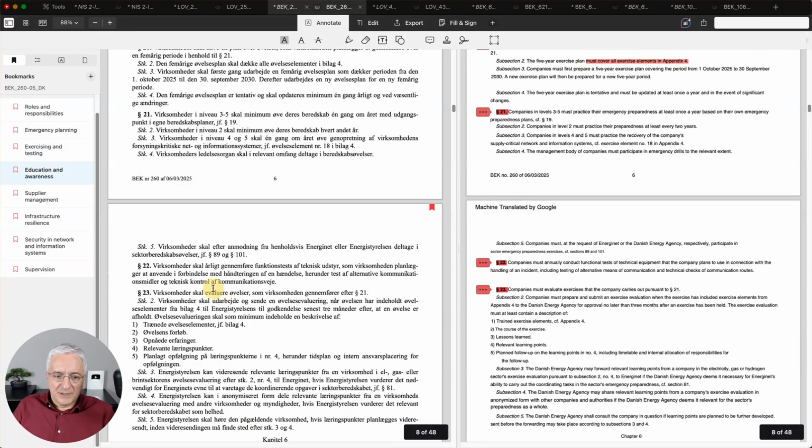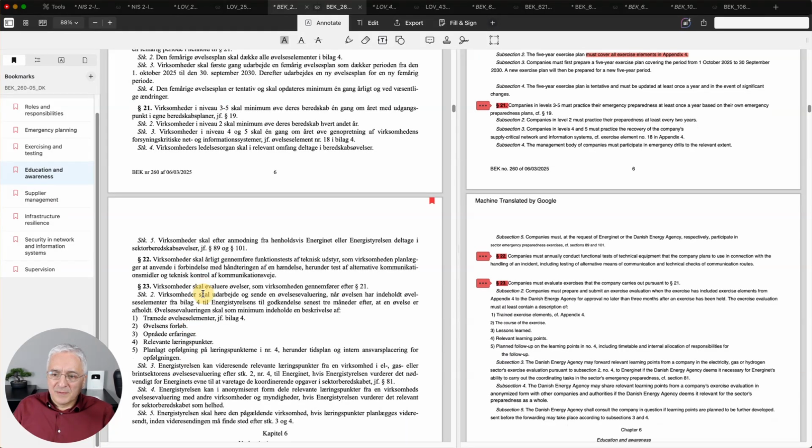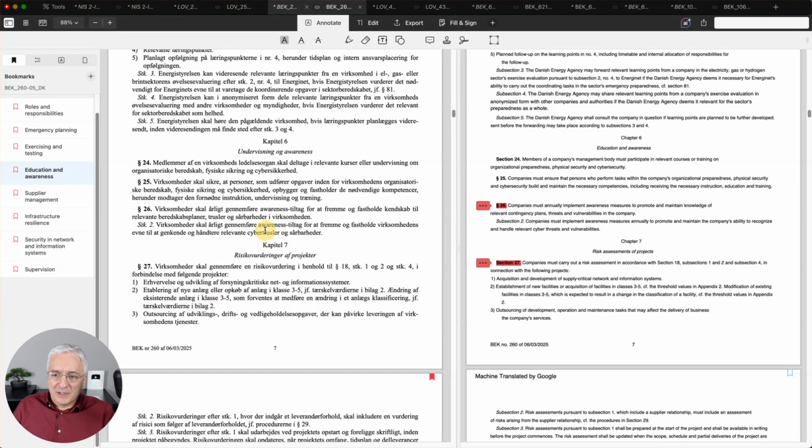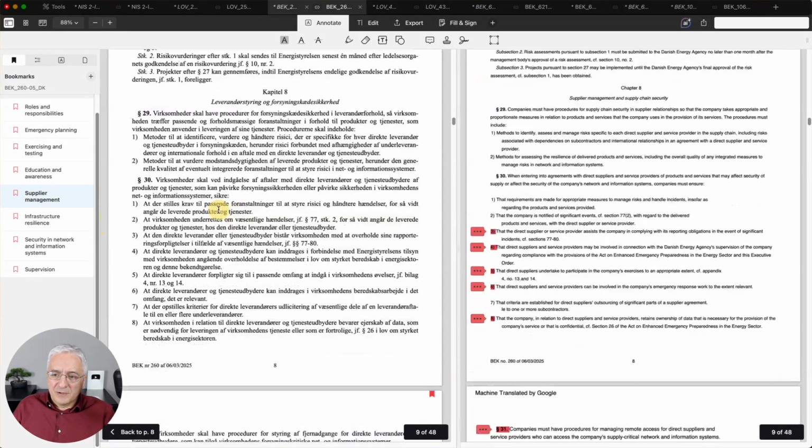All of these sections here are about what exercising and testing needs to be. And then there is a section around education and awareness. Also what companies need to do, also about risk assessment. Let me skip further to supplier management.